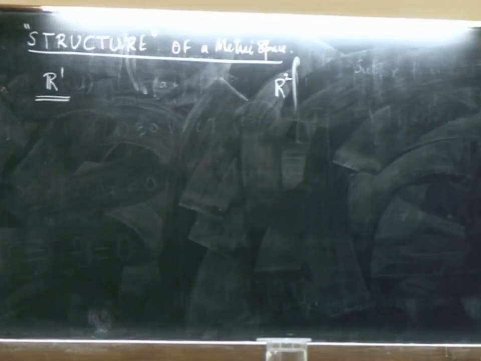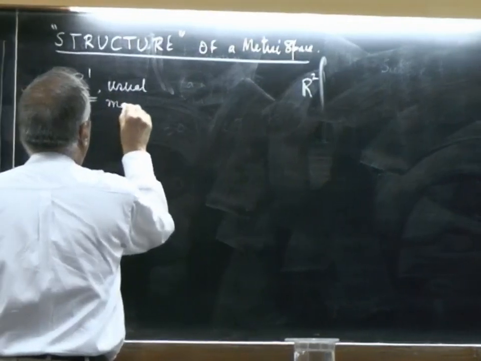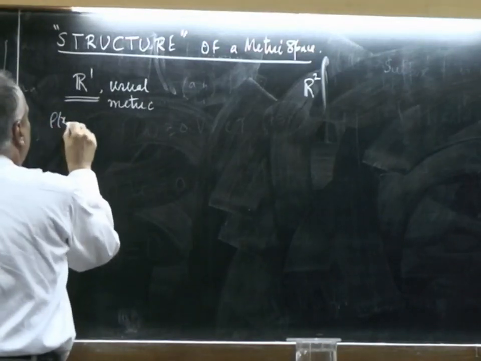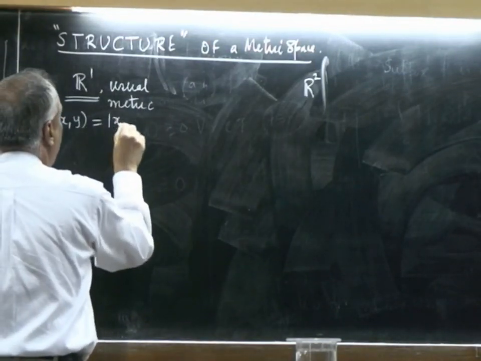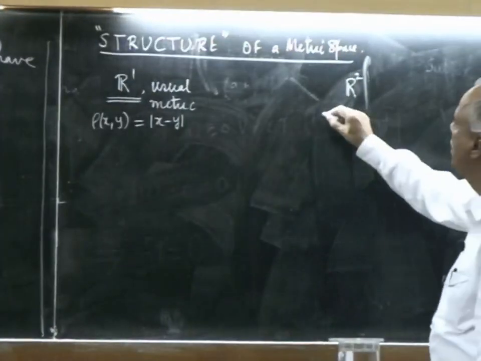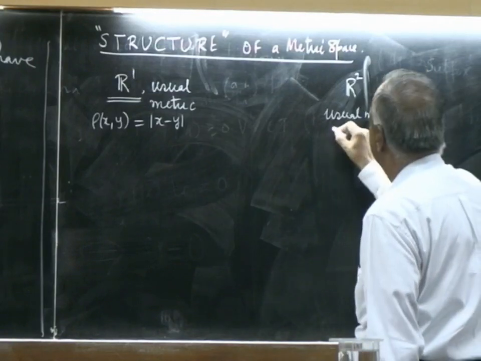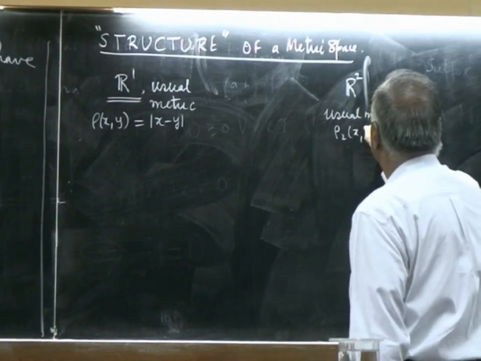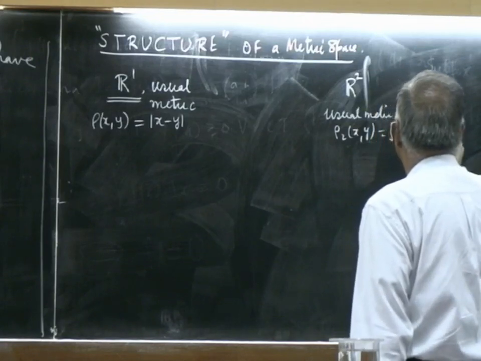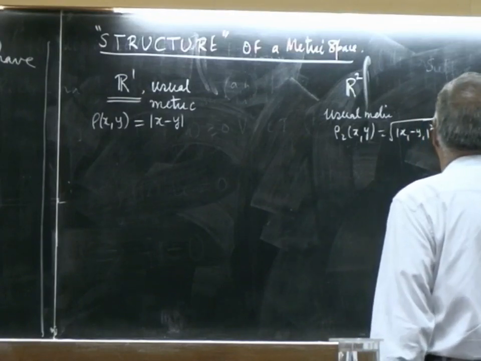And in R1, let us take the usual metric. What is the usual metric? Rho(x,y) is mod x minus y. In R2, let us take the usual metric, that is rho 2 (x,y), which is the square root of (x1 minus y1) squared plus (x2 minus y2) squared.